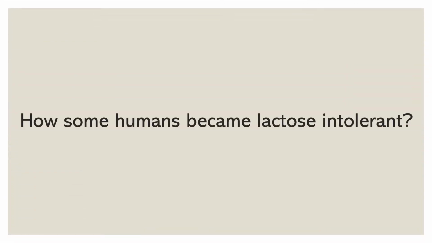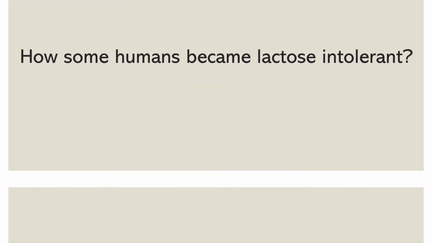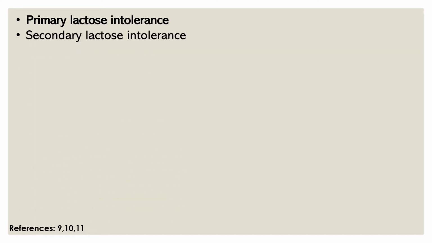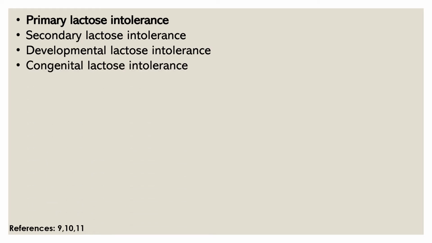How did some humans become lactose intolerant? There are 4 types of lactose intolerance. Primary lactose intolerance occurs as the amount of lactase decreases as people age, and this is the most common type. Secondary lactose intolerance is due to injury to the small intestine. Developmental lactose intolerance may occur in premature babies and usually improves over a short period of time. Congenital lactose intolerance is an extremely rare genetic disorder in which little or no lactase is made from birth.